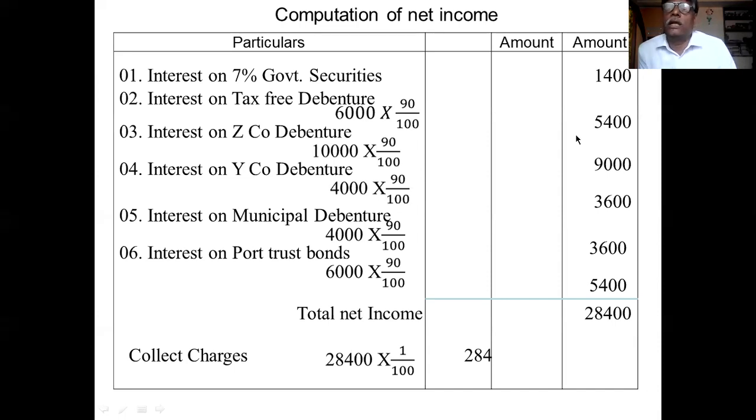That is the thing you remember. For interest, there is a 10% tax, and for casual income, 30% tax is there. And up to 10,000 casual income, tax is not deducted. Remember this. So you don't gross up casual income received up to 10,000. If the casual income received is more than 10,000, then there is also deduction of tax at 30%. That is also grossed up. This is the point you remember. This is a 15 marks question.